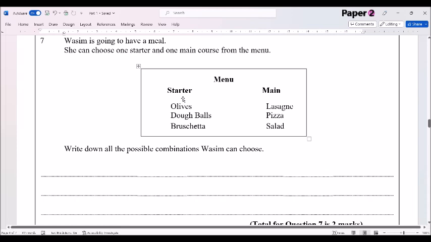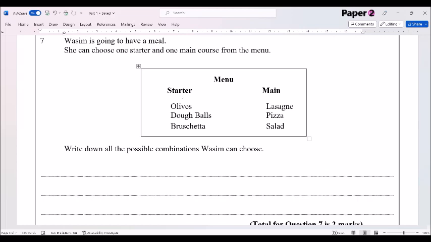Question 7. Wazim is going to have a meal. She can choose 1 starter and 1 main course from the menu. Write down all the possible combinations that Wazim can choose. Now, on this question, lots of people think that you probably need to write down all of the full words, but actually you only need to write down abbreviations.